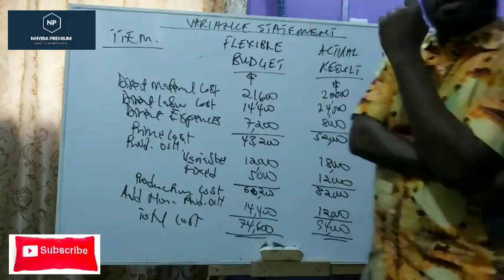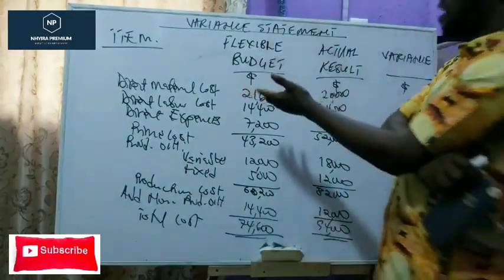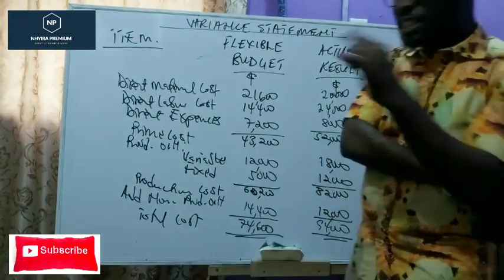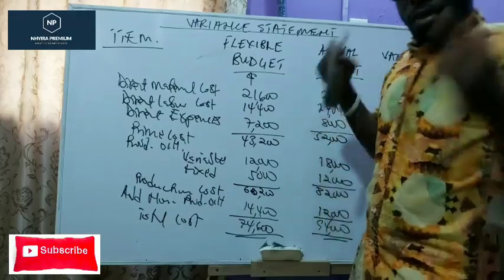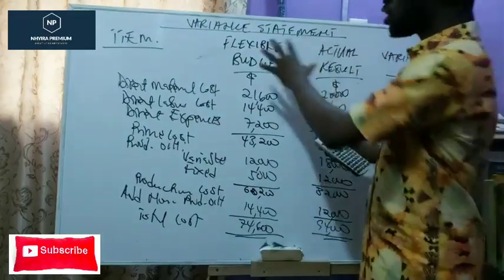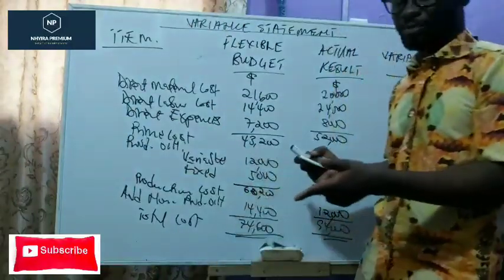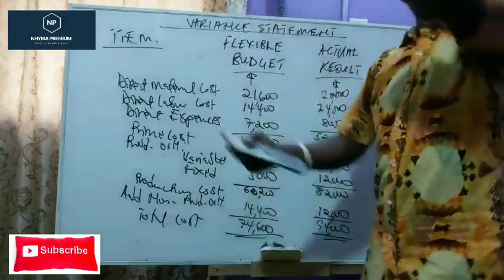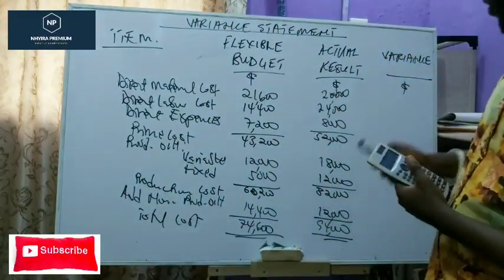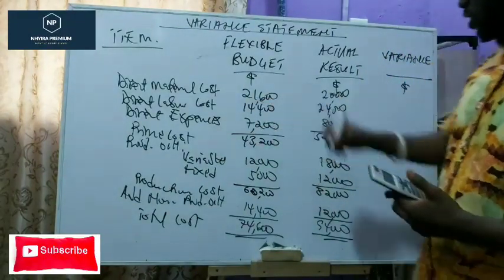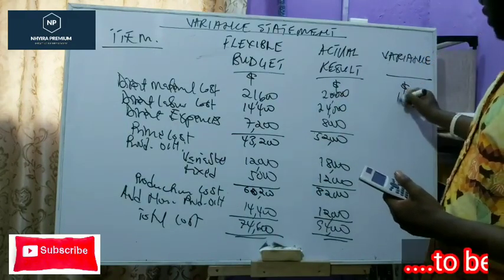So look at it. Based on the 1,200 units that we produced, we should have spent 12,600. This is why I told you this has a close relationship with variance analysis, because in variance analysis you're actually preparing a flex budget, then you do the variance based on the actual results. So if you check, we should have spent 21,600, but we spent 20,000. So the variance here is going to be 1,600.